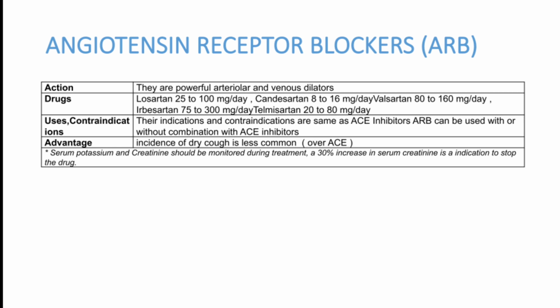ARBs can be added to ACE inhibitors, or ARBs can be added to other drugs like diuretics, calcium channel blockers or beta blockers. But this is a first line drug in hypertension. In any patient diagnosed with hypertension, we can directly start ARBs like losartan, candesartan or irbesartan. As explained, it can also be used in left ventricular failure, diabetic nephropathy and proteinuria. Again, it is contraindicated in pregnancy and fixed cardiac output states.